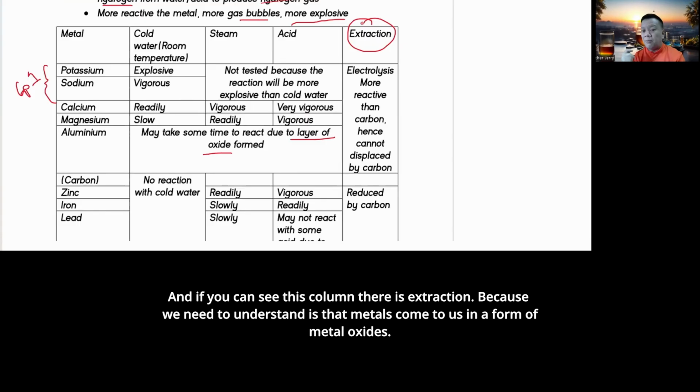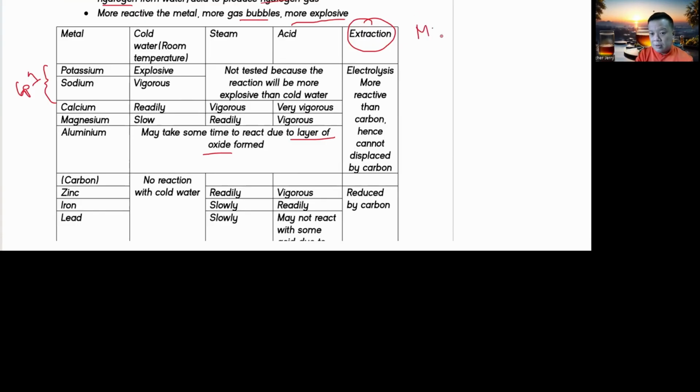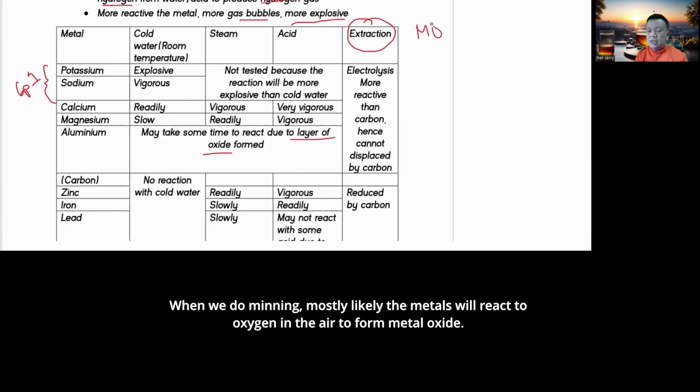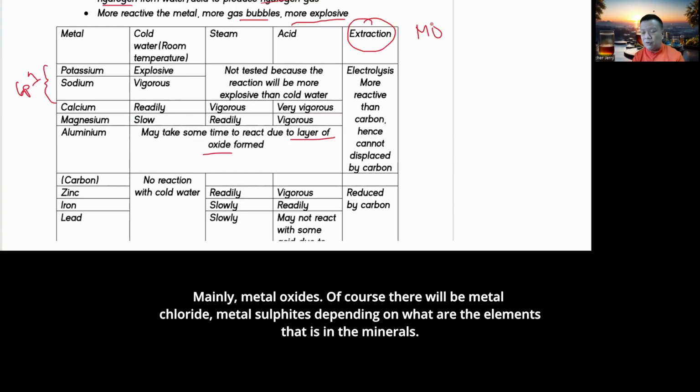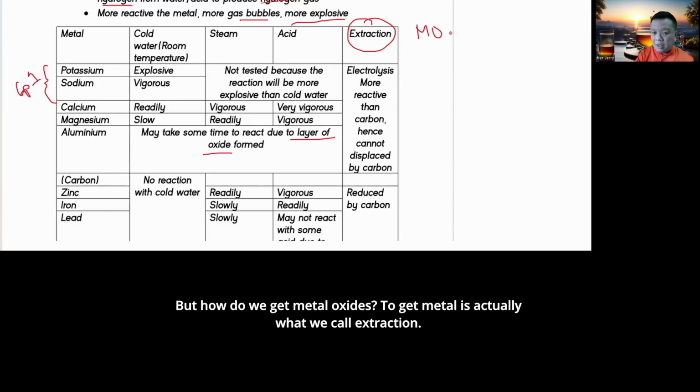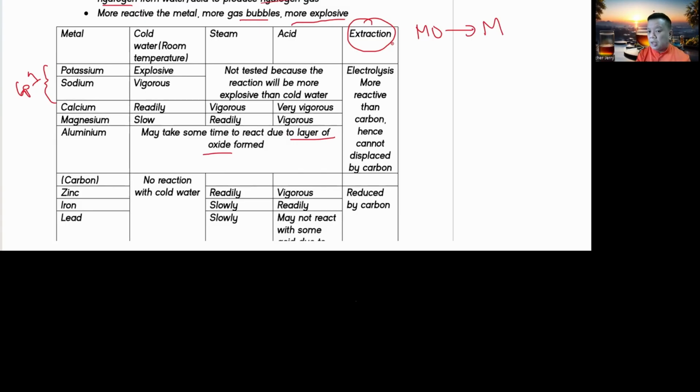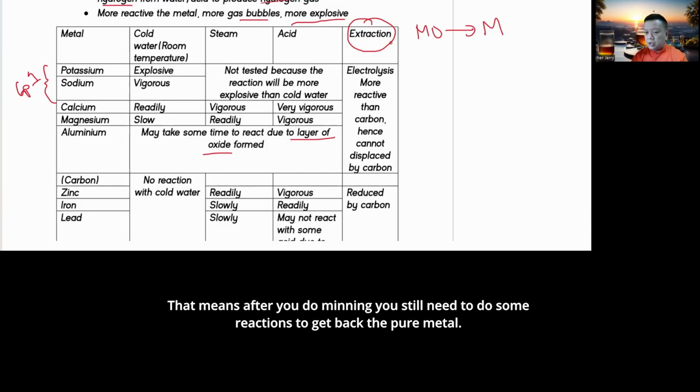all right, metals come to us in the form of metal oxides. Right? When we do mining, most likely the metals will react with oxygen in the air to form metal oxides. Mainly metal oxides. Of course, there can be metal chlorides, metal sulfides, depending on what elements are in the minerals. But how do we get metal from metal oxide? It's actually what we call extraction. That means after you do mining, we still need to do some reactions to get back the pure metal.